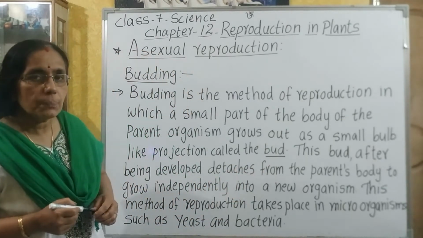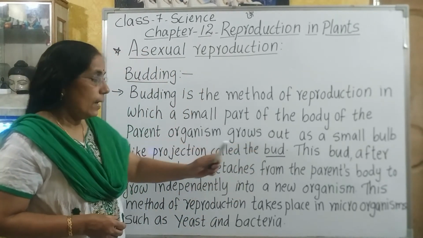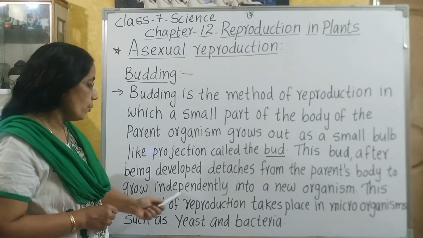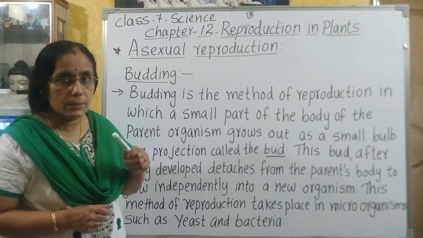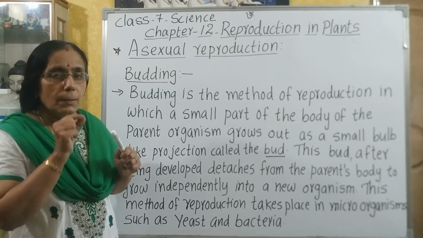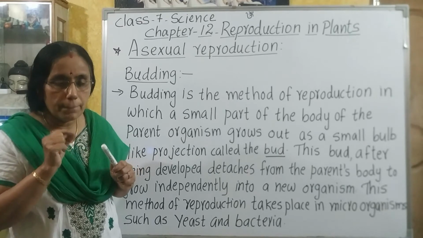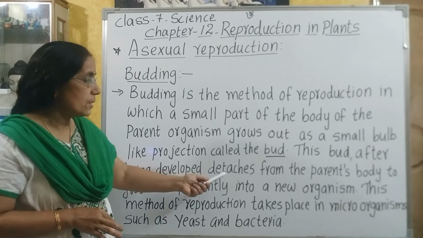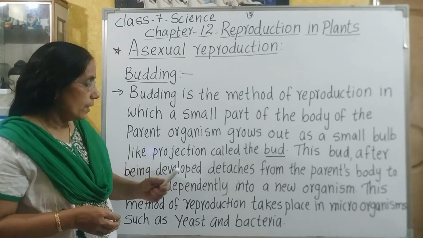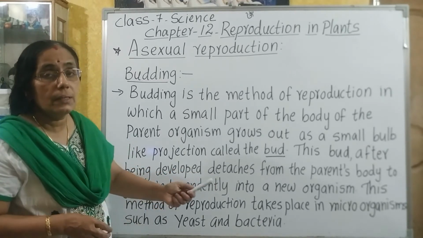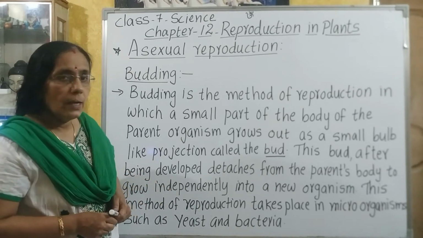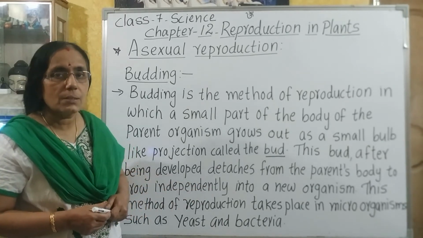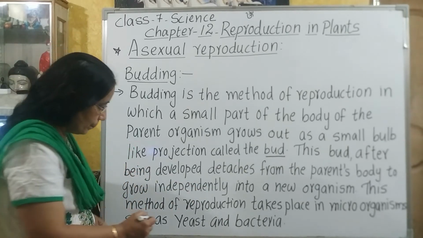Then what happens to this bud afterwards? This bud, after being developed, detaches from the parent's body to grow independently into a new organism. What does it mean? The bulb-like projection called a bud, when it has completely grown up, gets detached from the parent body and develops independently into a new organism. And this type of reproduction takes place in microorganisms like yeast and bacteria.